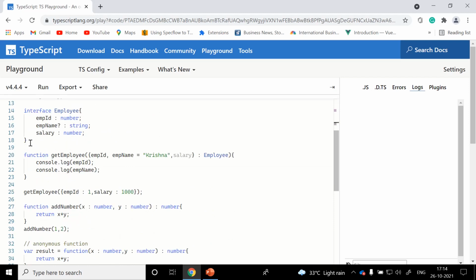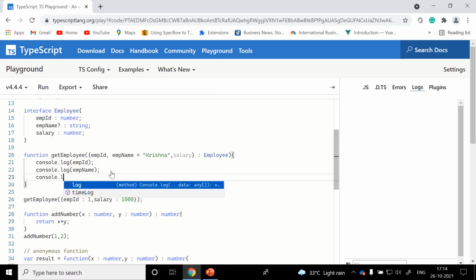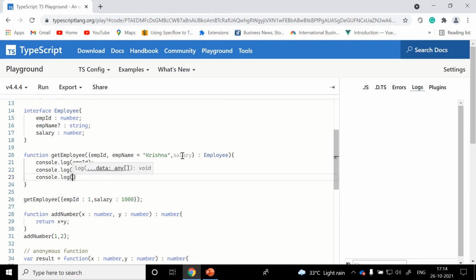And object types, this is one of the most important concepts in TypeScript. And the function is get employee. We are reading the employee ID, employee name, salary values from the employee object. If you hover over it, the salary is declared but its value is never read. If you log it, then